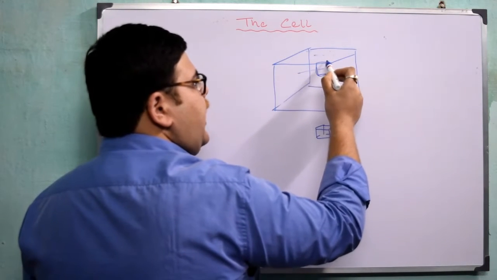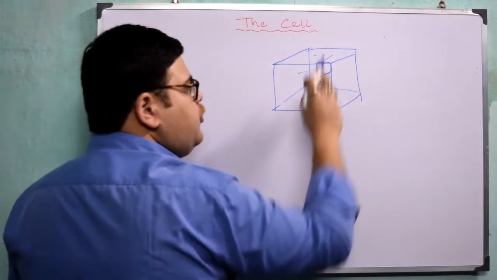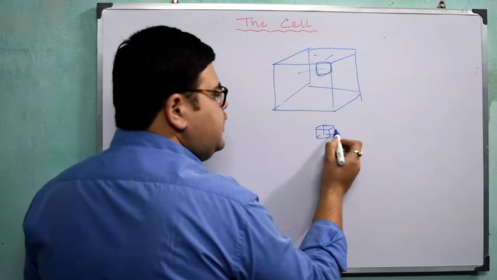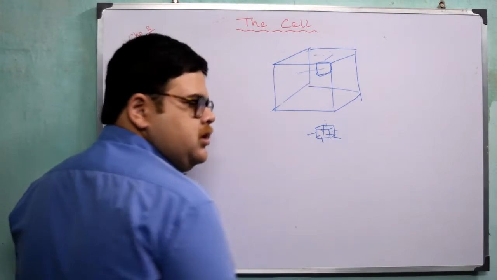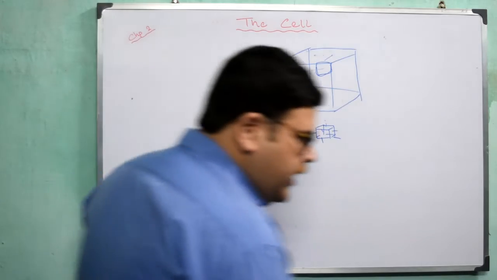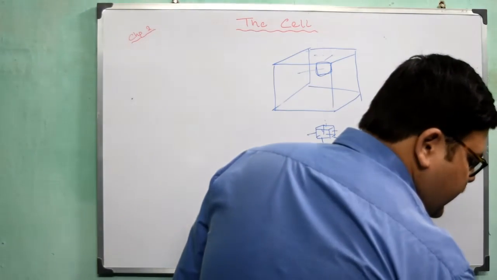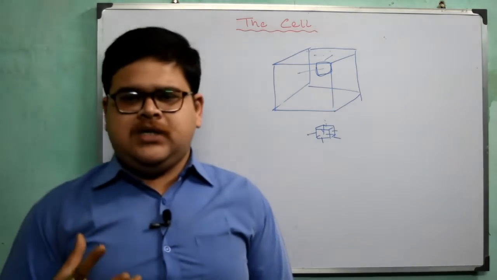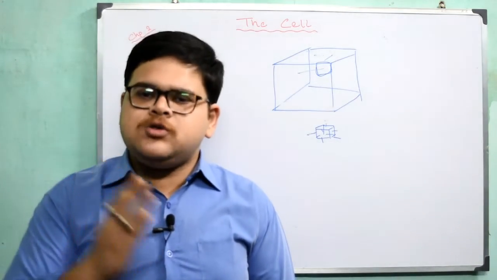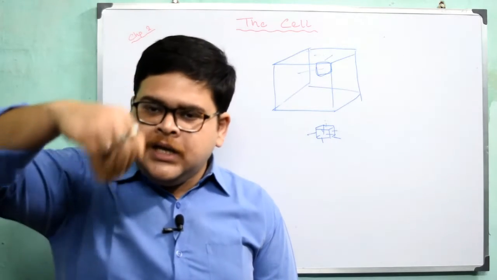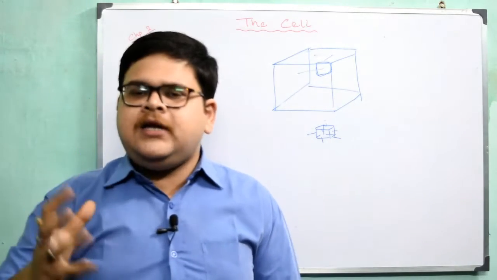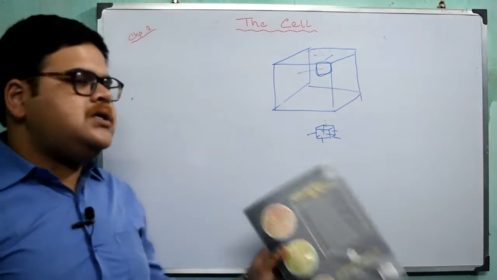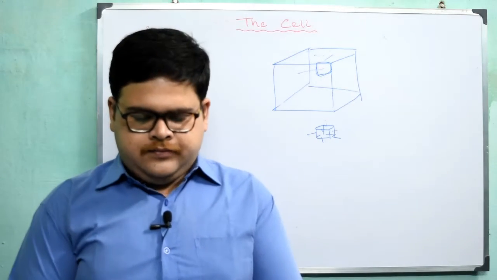This portion and this portion, right? But when you take out a cube from here and place it here, then you will get another 6 surface area portions, right? So when a cell is of bigger size, it has less surface area, but when you divide that into small parts, then the surface area which is beneath the whole cell also comes out. That is why we say that the smallest cell has the greater surface area.